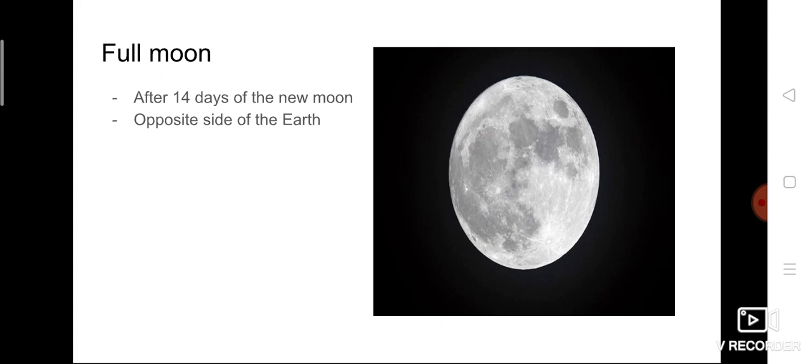At last, full moon. That is, if you see the complete structure of the moon, a complete sphere structure of the moon, then it is called full moon. And you can see it after the 14 days of the new moon.